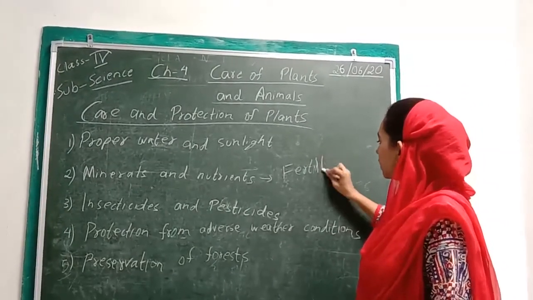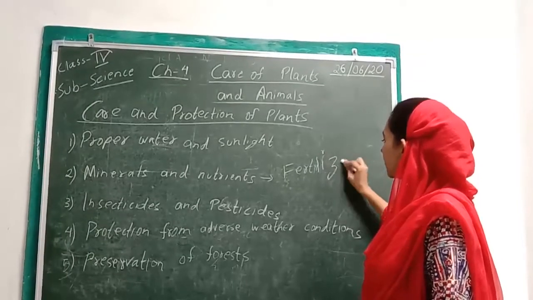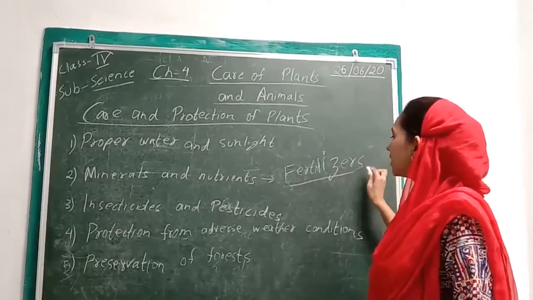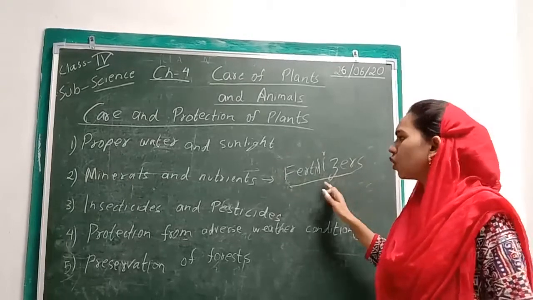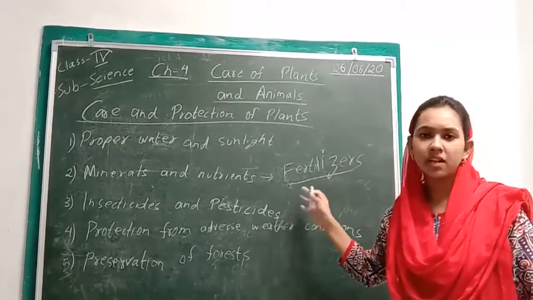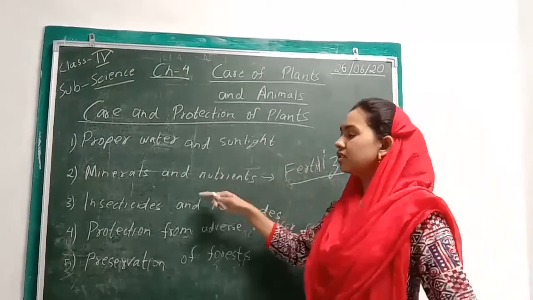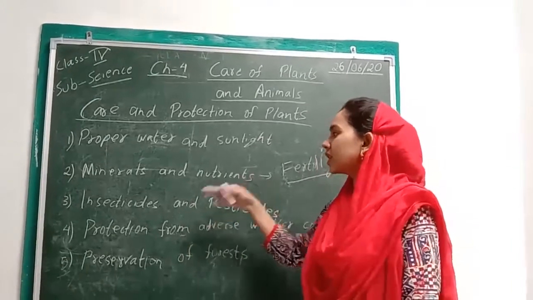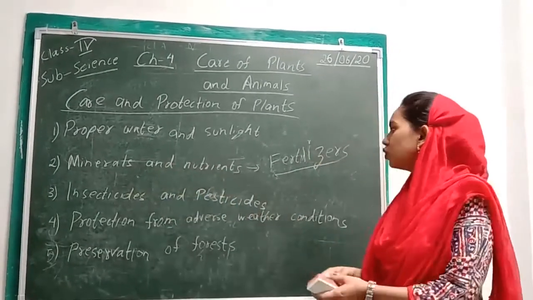We can also use fertilizers. These are basically chemicals, or they can be organic also. That means you can get them from animals also. And we mix this in the soil so that it becomes rich in minerals and nutrients.